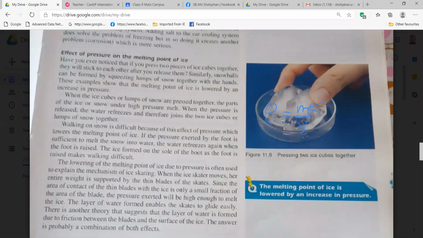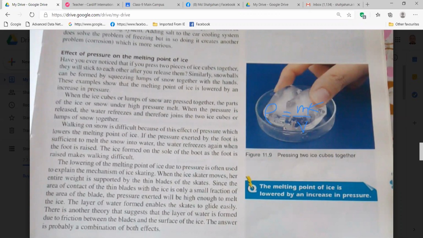Have you ever noticed that if you press two pieces of ice cubes together, they will stick to each other after you release them? Similarly, snowballs can be formed by squeezing lumps of snow together with the hands. These examples show that the melting point of ice is lowered by an increase in pressure.